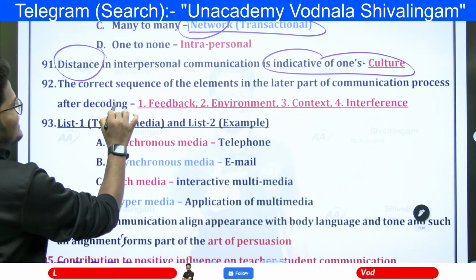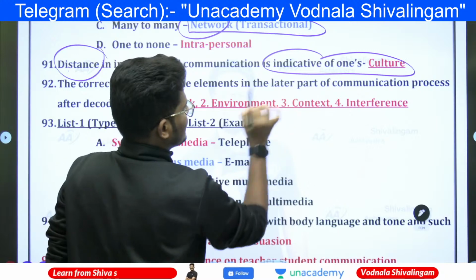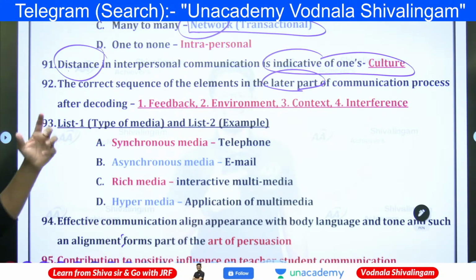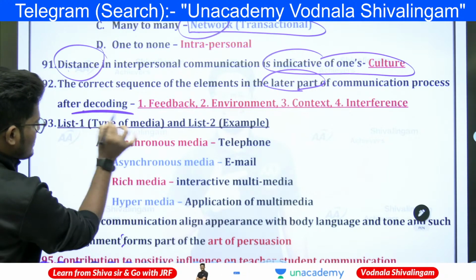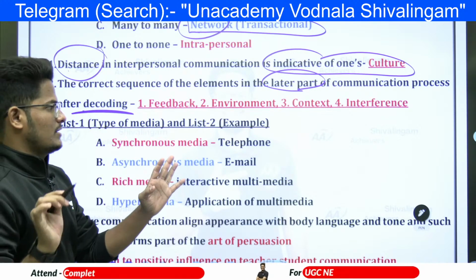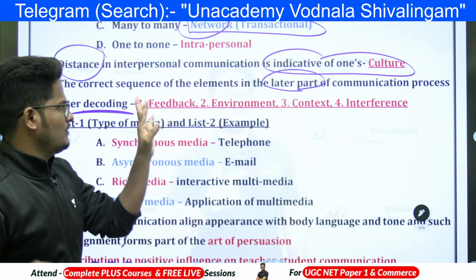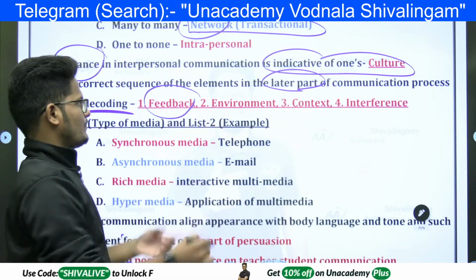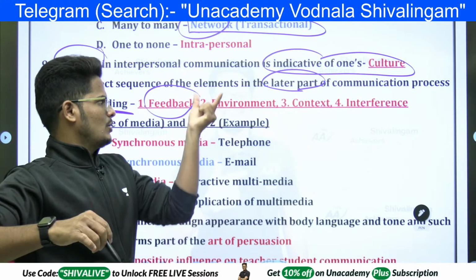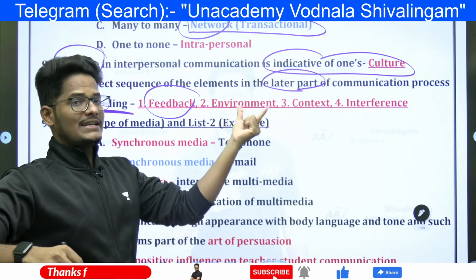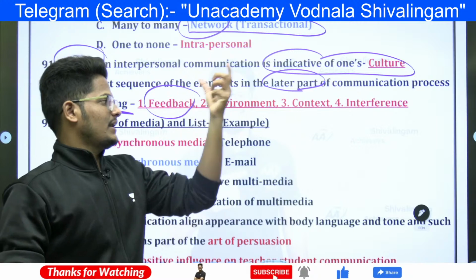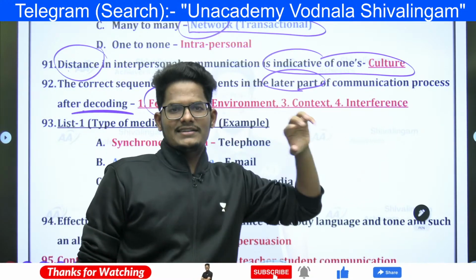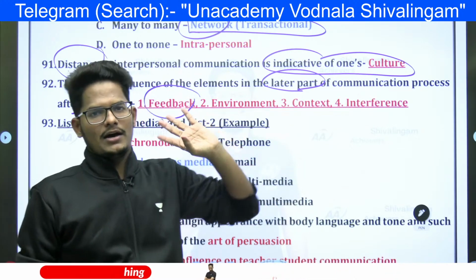Next, the correct sequence of the elements in the later part, the second part of the communication process, is after decoding. Once the decoding is done, till the decoding the process will be different, but after the decoding we will start with feedback. Once the feedback is done, in what environment you are giving feedback, in what context you are giving a reply, and is there any noise, that is interference, in reaching your reply or not.